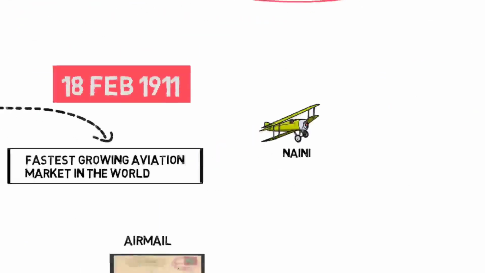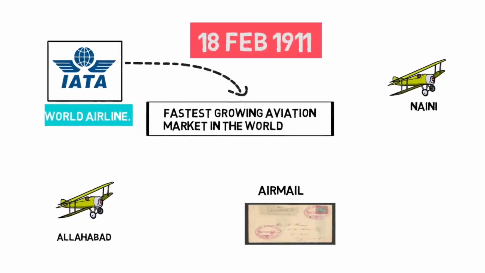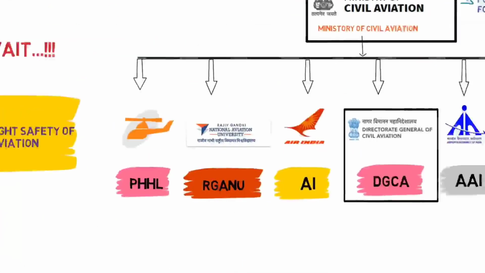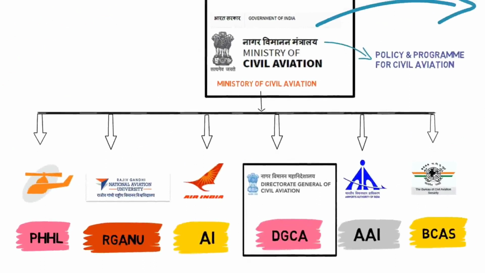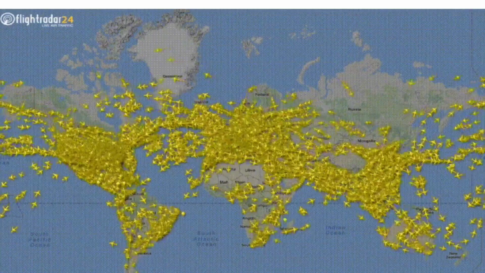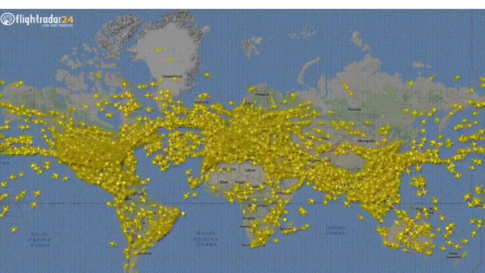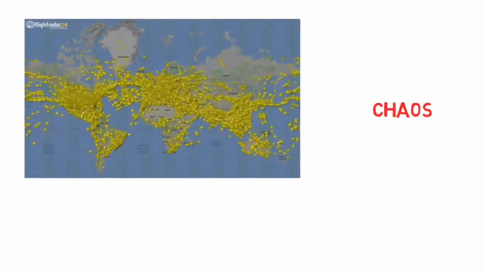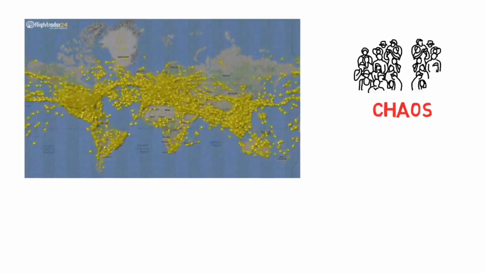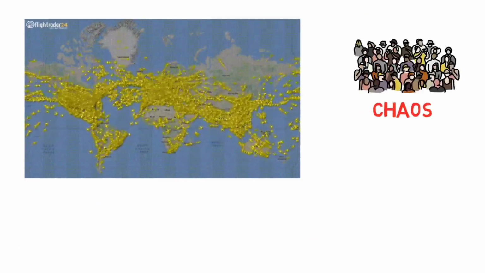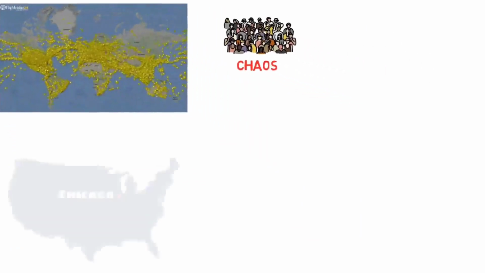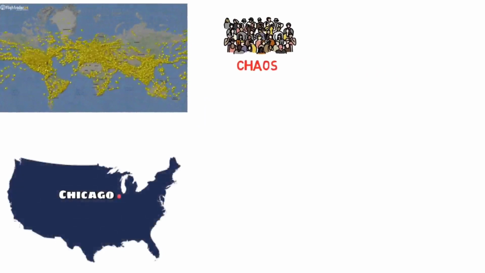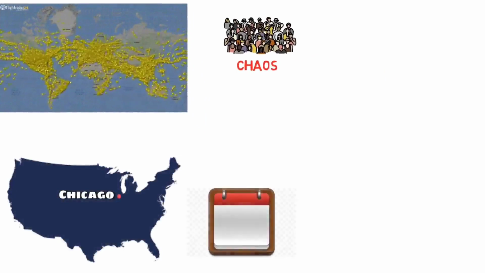Up till now we understood how civil aviation came into existence in India and how DGCA came into being to control civil aviation. As international flights were increasing day by day and many countries started flying internationally, there was chaos regarding rules and regulations as every country had their own set of rules. So to overcome this, a meeting was organized in Chicago, which was termed the Chicago Convention. Convention over here means an agreement.